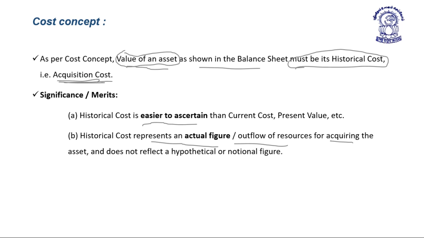Next concept is cost concept. As per this, the value of an asset shown in the balance sheet must be its historical cost or the acquisition cost. Benefits of cost concept: historical cost is easier to ascertain compared to current cost or present value, etc. Historical cost represents an actual figure, the actual outflow of resources for acquiring the asset, and does not reflect a hypothetical or notional figure.